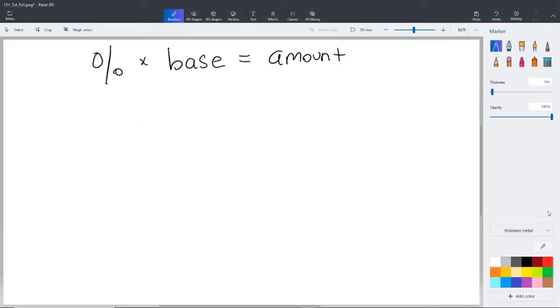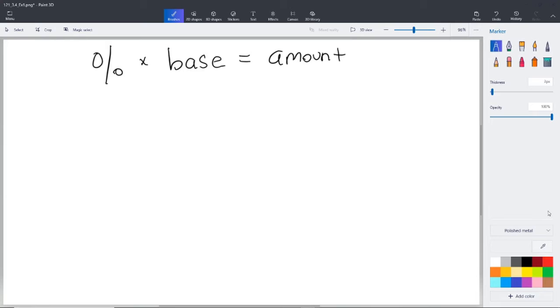Moving on to example 8. It says from 2003 to 2016, the total amount of student debt has increased 429% to $1.27 trillion, or $1,270 billion. What was the amount of student debt in 2003? Now, the total number of years isn't a factor in our equation here. If you look here, we have, again, percent times the base equals the amount. Nowhere in there does it say time, so time is certainly not a factor. So the 13 years involved here doesn't mean anything to us.